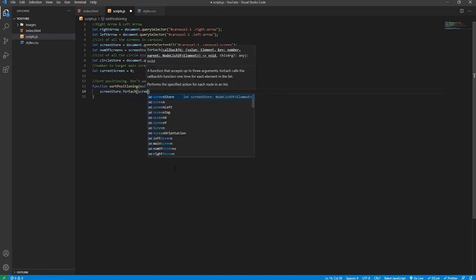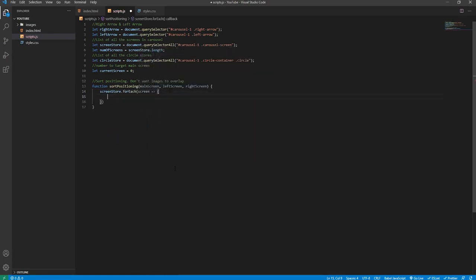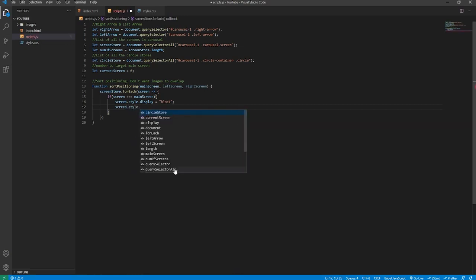The iterator will be called screen, we'll open it up like so, and then we'll say if screen equals main screen, then we will say screen.style.display equals block. Below that we will say screen.style.left equals 0 pixels.